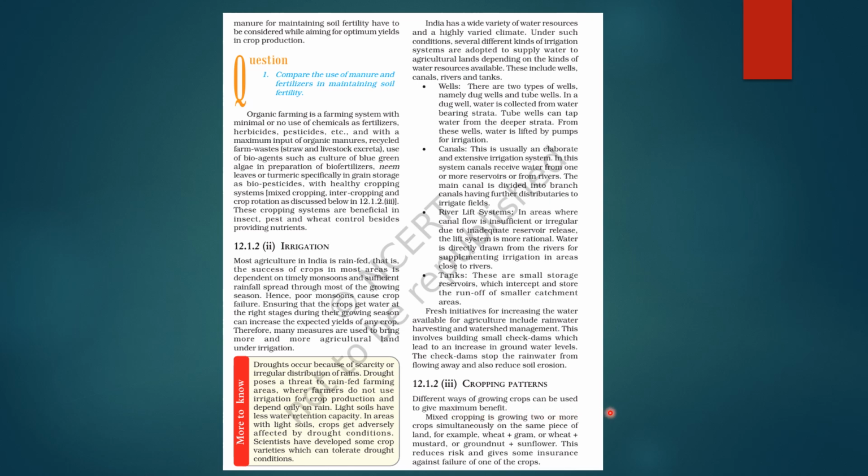Different ways of growing crops can be used to give maximum benefit. Mixed cropping क्या होता है? It's growing two or more crops simultaneously on the same piece of land, like wheat plus gram. ठीक है? Wheat plus mustard, groundnut plus sunflower. ये कुछ combinations हैं. So this reduces the risk and gives some insurance against failure of one of the crops. कि अगर एक crop fail हो गया, दूसरा grow कर रहा है, तो फिर उससे हम अपना revenue generate कर सकते हैं, right?